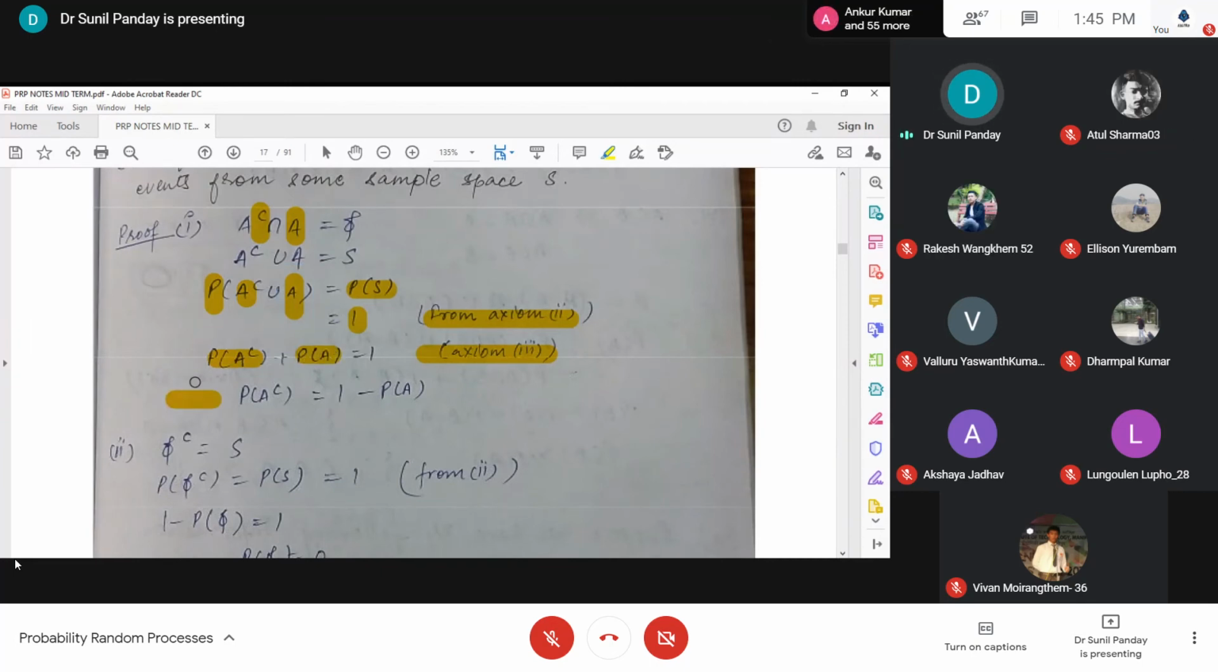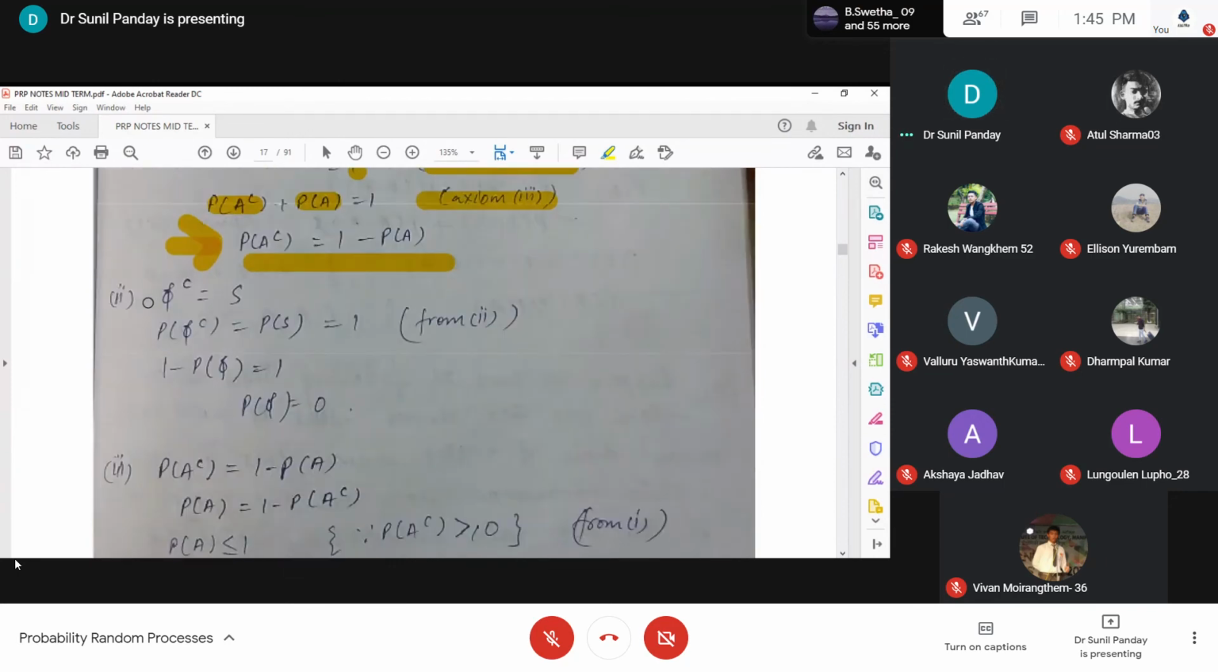And then I can write it like this: probability of A complement is equal to 1 minus probability of A. So this completes the first proof. Now we have the second: phi complement equals S.